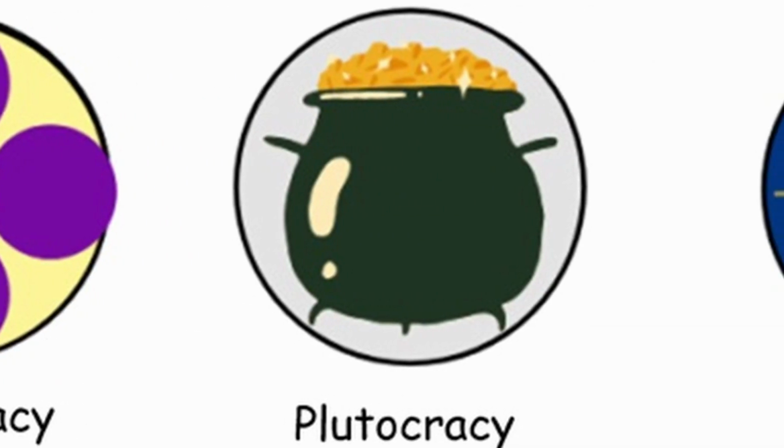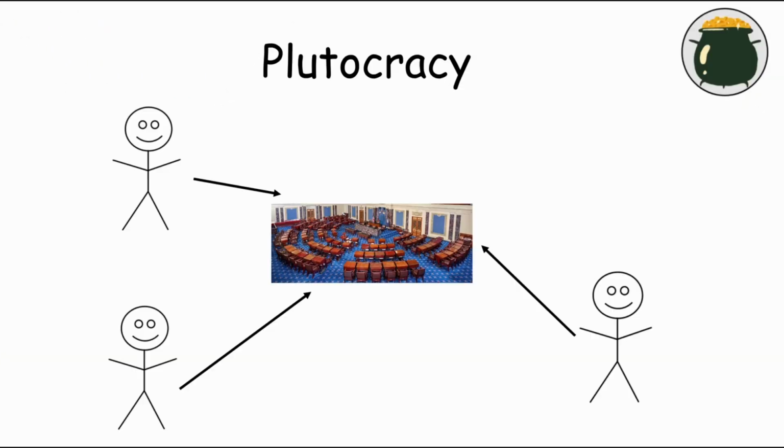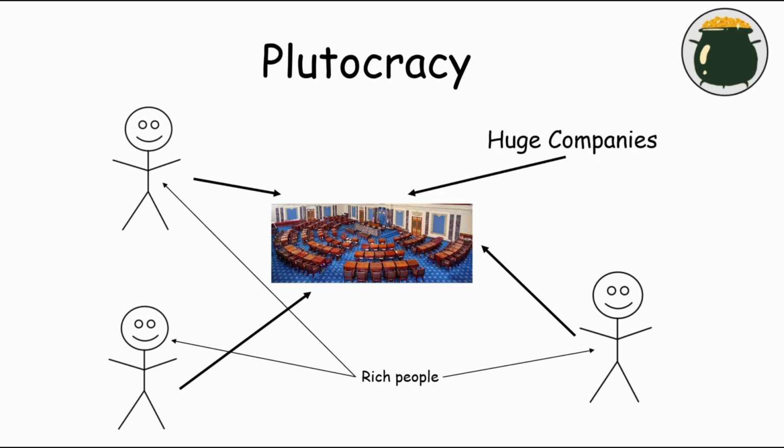Plutocracy. Plutocracy is a form of oligarchy where the wealthy class holds significant influence and power. In a plutocratic system, the decisions and policies of the government are heavily influenced by the interests and preferences of the wealthy elite.